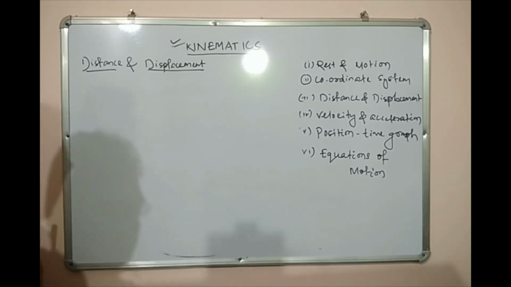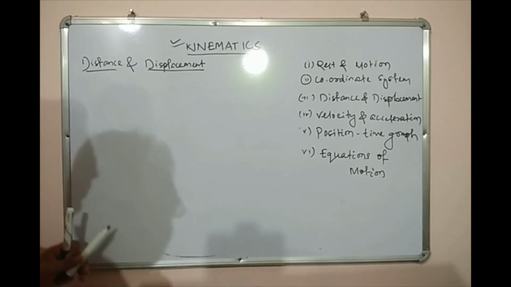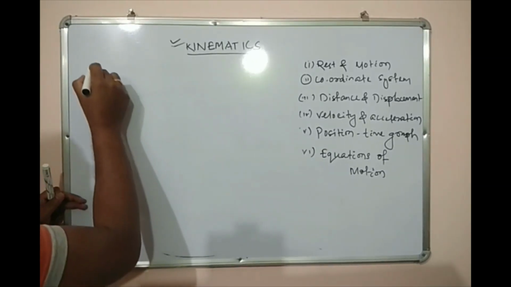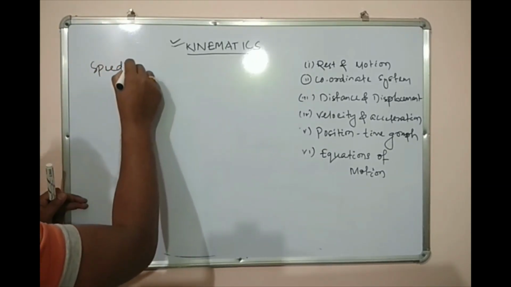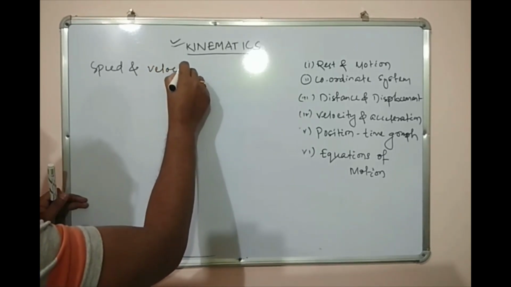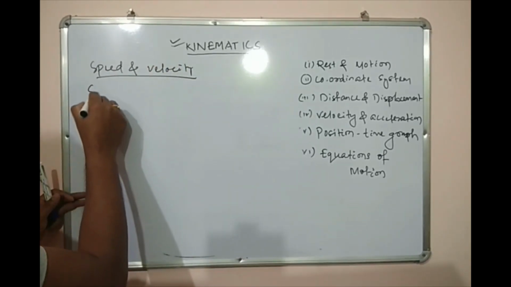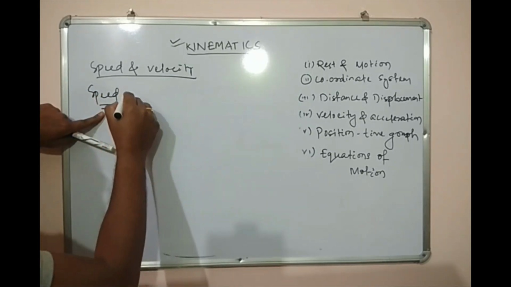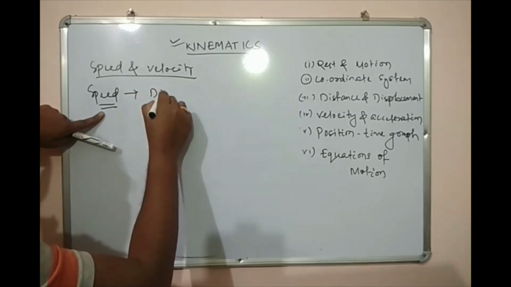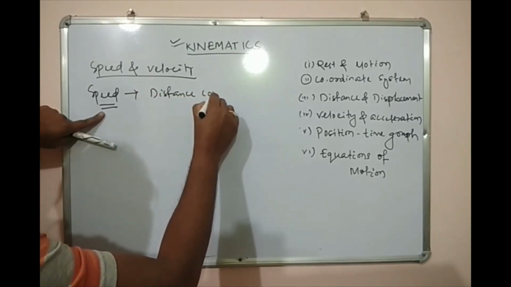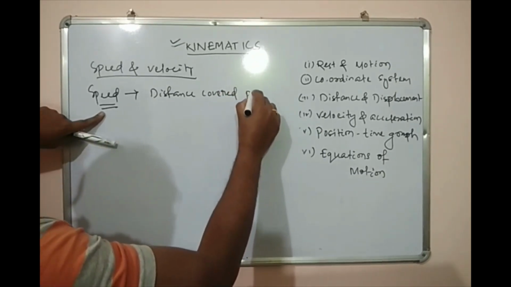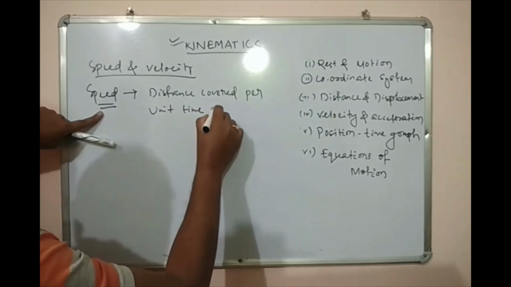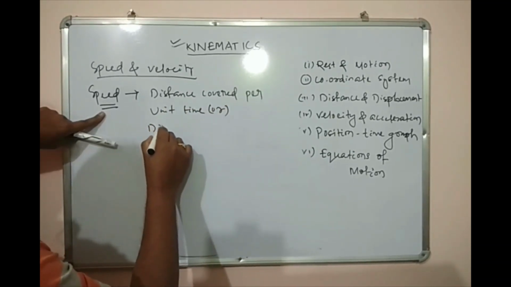Next we'll discuss speed and velocity. What is speed? The speed is the distance covered per unit time, or distance covered per second.